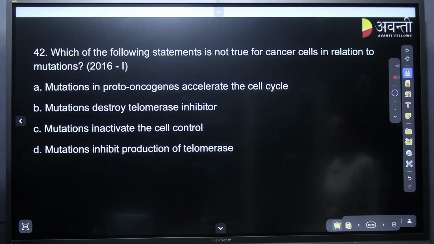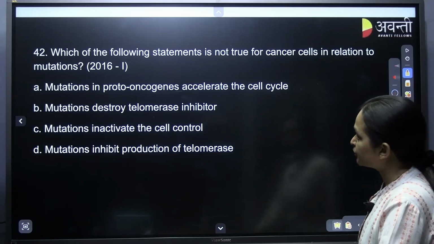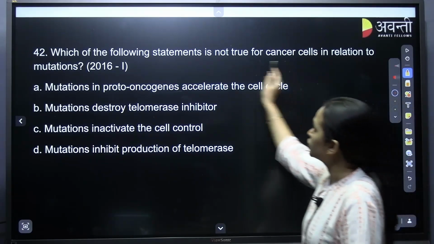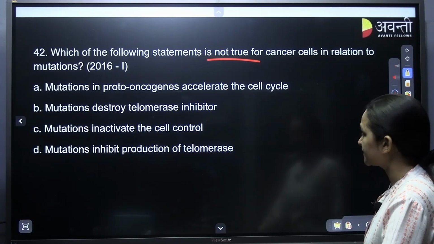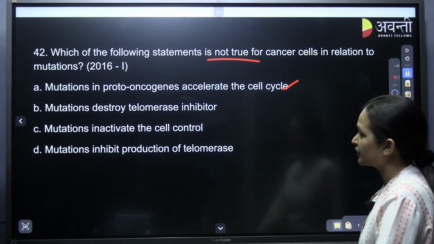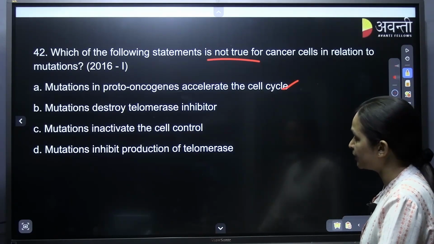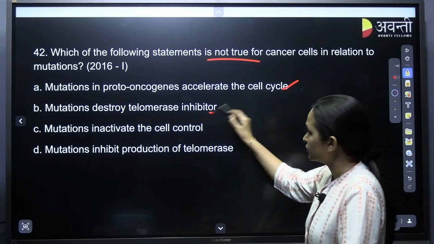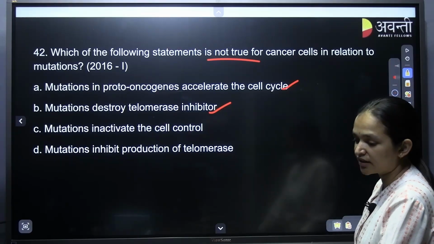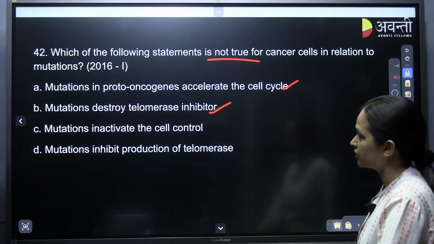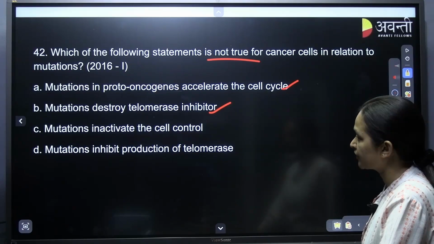Which of the following statements is not true for cancer cells in relation to mutations? We need to find the not true, that is the incorrect statement. Mutation in proto-oncogenes accelerate the cell cycle, true. Mutation destroys telomerase inhibitor, true. It destroys the telomerase inhibitor, so the telomerase enzyme will be present, active, and more produced in the mutated cells, yes.